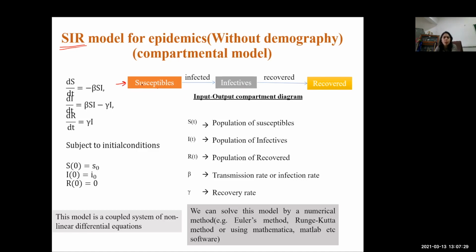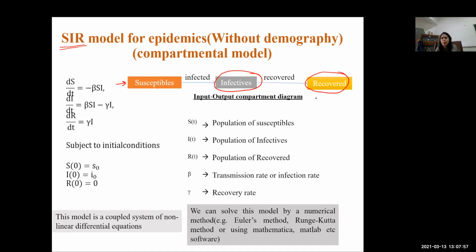From here, the susceptible population comes in close contact with some infectives, and that's how they are getting into the infective class. Then some of them get recovered on their own, or because of the treatment given to them, and then they move to the recovered class.